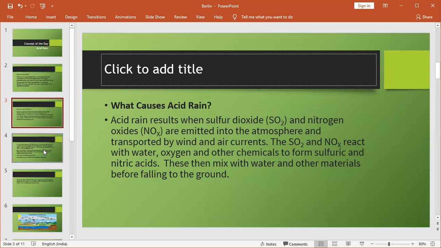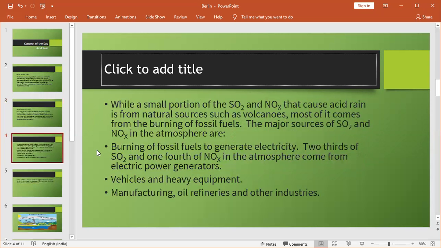Now, while some of the SO2 and NOx that causes acid rain is from natural sources such as volcanoes, most of it comes from the burning of fossil fuels. The major sources of SO2 and NOx in the atmosphere are burning fossil fuels to generate electricity. Two-thirds of SO2 and one-fourth of NOx in the atmosphere come from electric power generators, vehicles and heavy equipment, manufacturing, oil refineries and other industries.